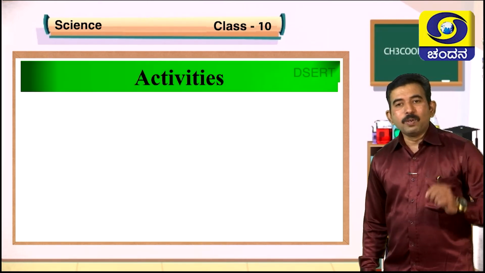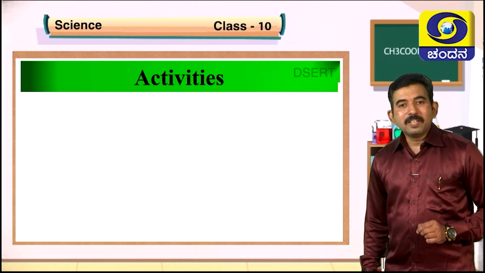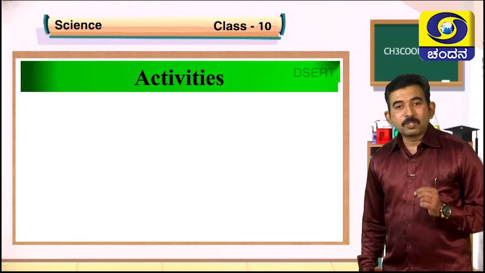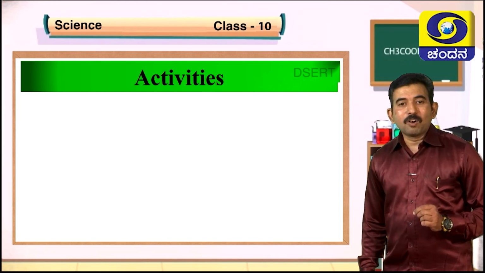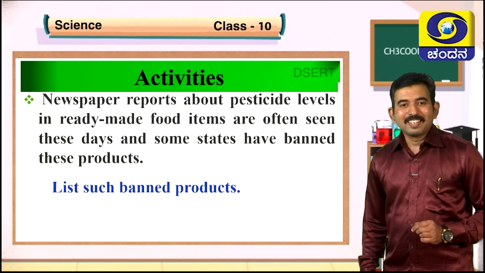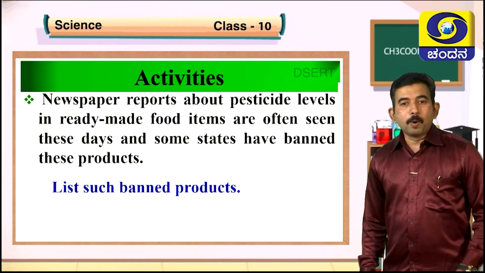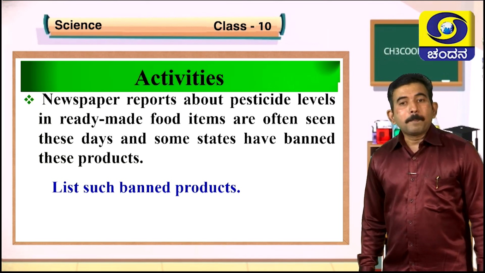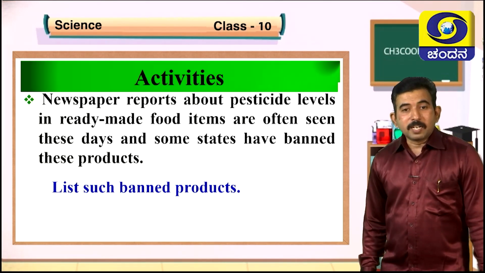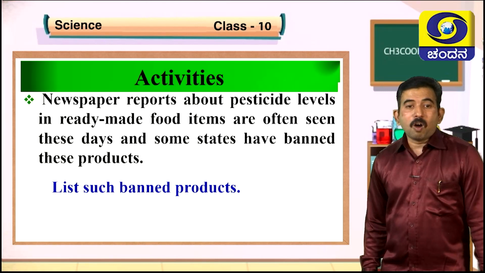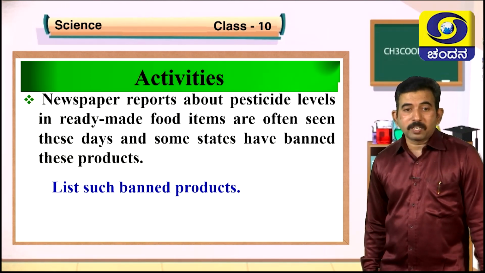Now I am going to give you a few activities you should try to do in your school under the guidance of your teacher. Newspaper reports about pesticide levels in ready-made food items are often seen these days, and some states have banned these products.